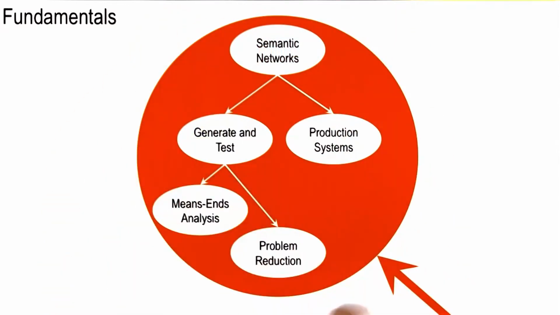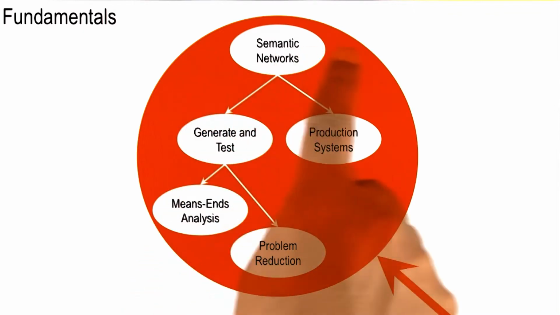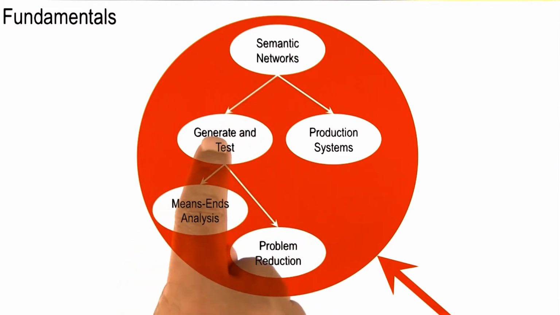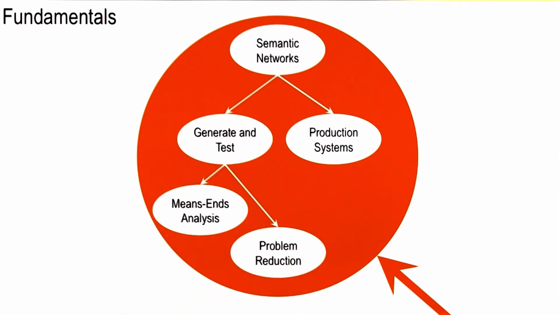So under fundamentals, we covered knowledge representations like semantic networks. In fact, we used semantic networks to address 2x1 matrix problems. Then we covered a series of problem-solving methods. These were very domain-independent, general-purpose methods that did not use a lot of knowledge, but were very powerful: generate and test, means-ends analysis, and problem reduction.